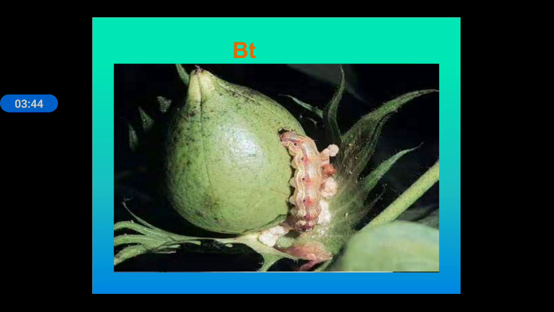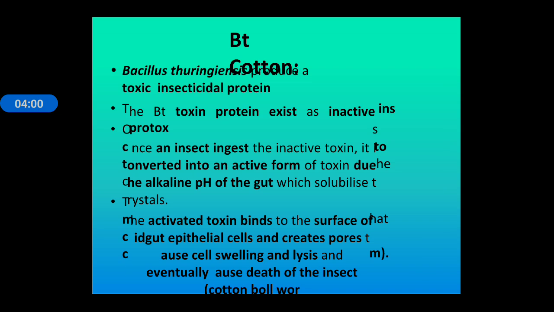The first example of modification is Bt. Bt is the bacterium known as Bacillus thuringiensis. This bacterium produces a toxic protein which kills insects, so it acts as an insecticidal protein. Bt cotton is the best example here. Bt stands for Bacillus thuringiensis, which produces a toxic insecticidal protein.